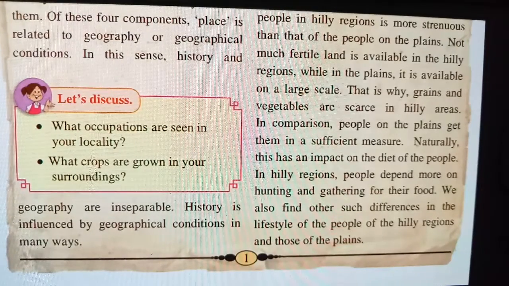In this sense, history and geography are inseparable, meaning they are correlated with each other. History is influenced by geographical conditions in many ways. They are at one stage where we can learn about history.